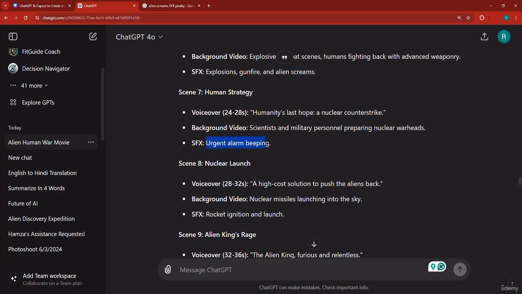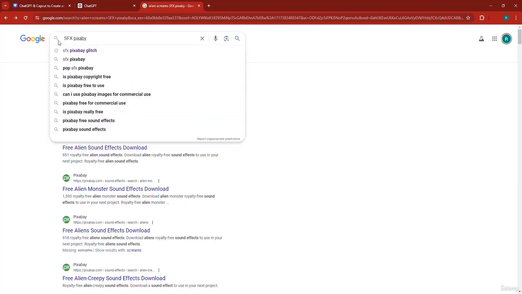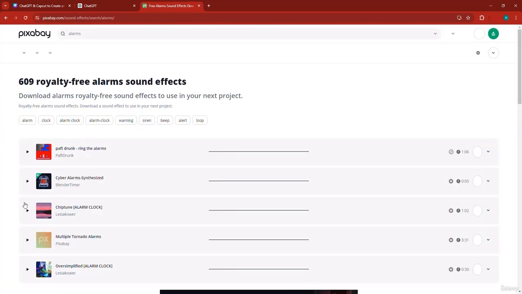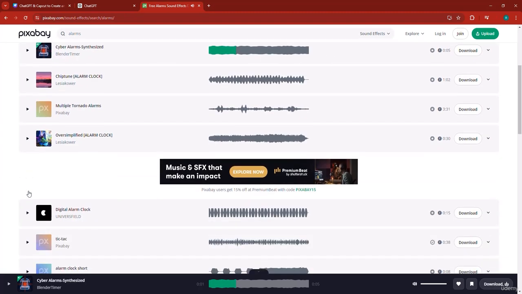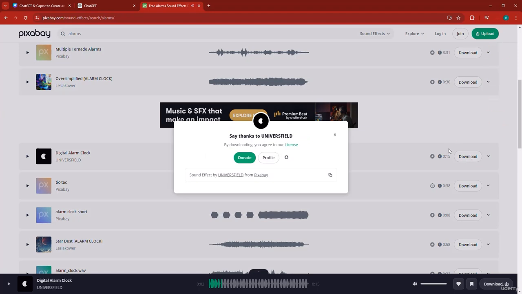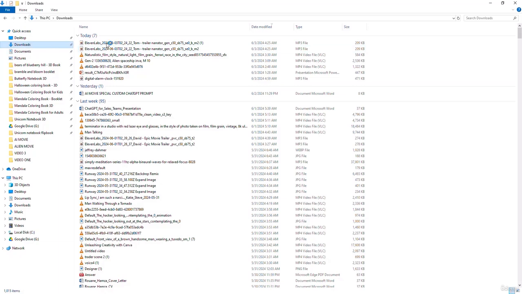So this is urgent alarm beeping. Have to go and search for urgent alarm beeping. Only going to do it 2 times, this time and another one. And I'm going to leave you to do the rest. So here we have some free alarm. Let's go and take some alarm sounds. Yeah, maybe this is good, but let's try to look for something different. No, this one. Yeah, this one sounds good. We definitely need to cut it because it's 15 seconds. We'll cut it. Now, once you've downloaded that, go and then place it in its respective scene.